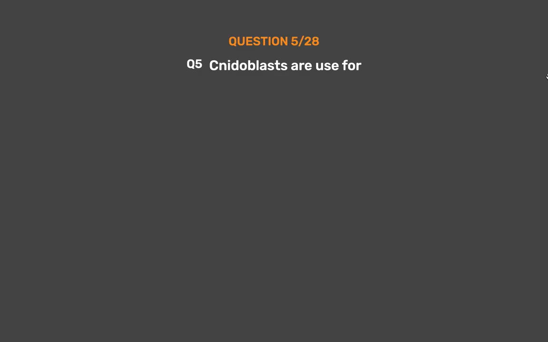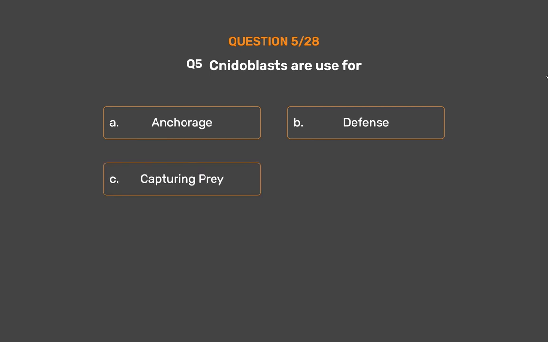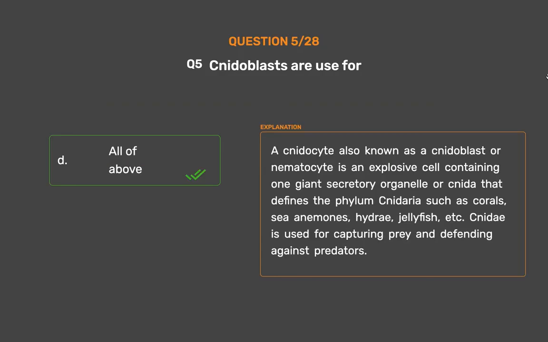Question number 5. Cnidoblasts are used for: option A, anchorage; option B, defense; option C, capturing prey; option D, all of above. The correct answer is option D, all of above. A cnidocyte, also known as a cnidoblast or nematocyte, is an explosive cell containing one giant secretory organelle or cnida that defines the phylum Cnidaria, such as corals, sea anemones, hydrae, jellyfish, etc. Cnidae is used for capturing prey and defending against predators.